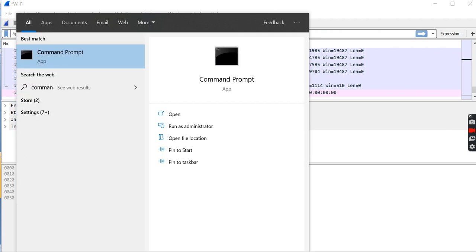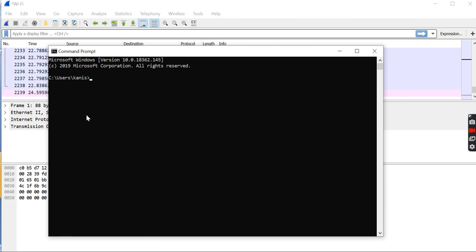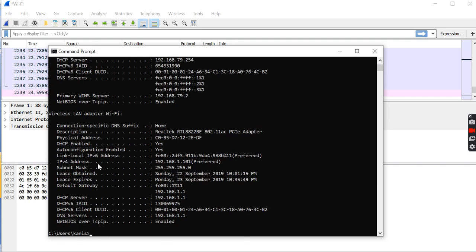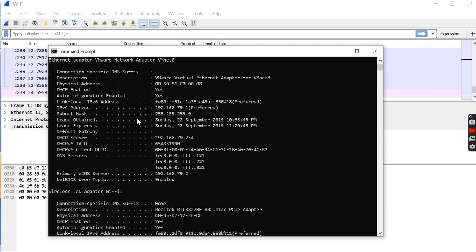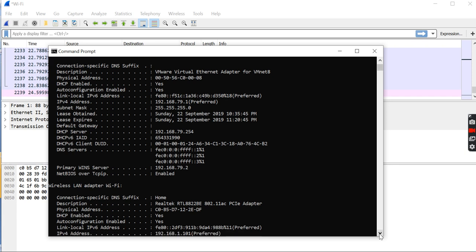Now we have to open the command prompt. Now we have to give some commands to it. We have to enter ipconfig /all. When we press enter, there is a lot of information present here, like subnet mask, IPv4 addresses, descriptions, physical address, DHCP enabled, auto configuration enabled, link local. So there is a lot of information present here.